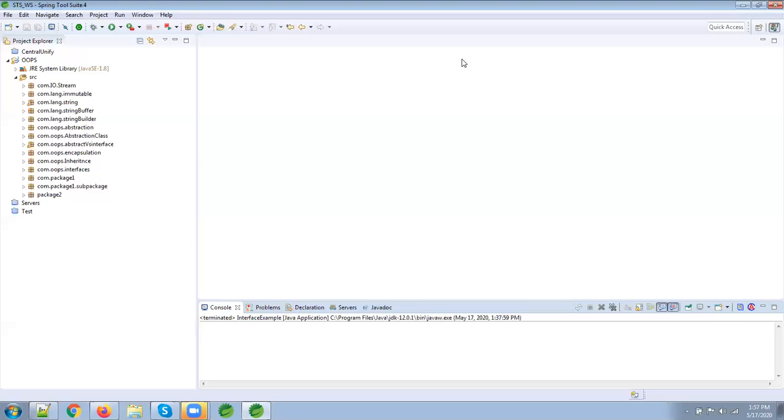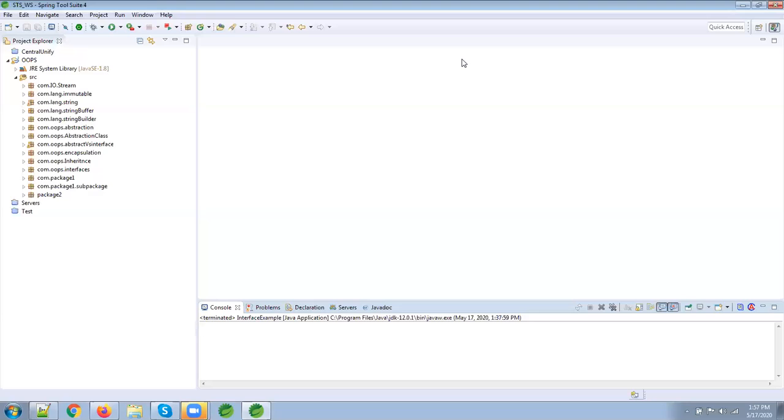The purpose of abstract class is to achieve abstraction, and interface also achieves abstraction. When we have to achieve 0 to 100% abstraction, we can use abstract class. But when we want 100% abstraction, it is only interface. Why 0 to 100%? Because abstract class can have both abstract and non-abstract methods.